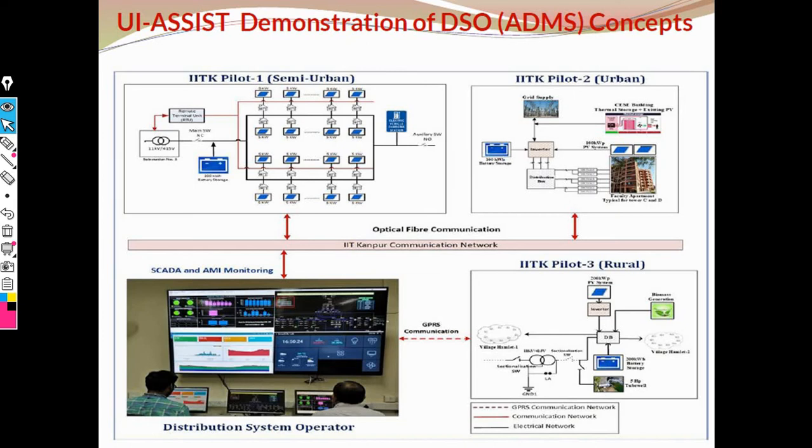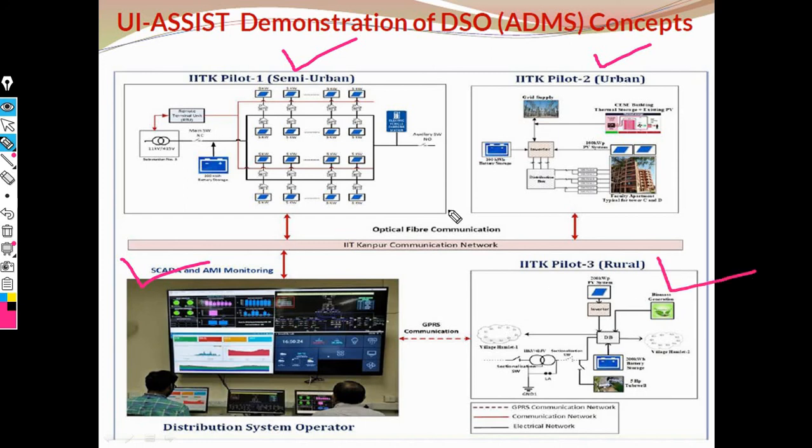Now this is the IIT Kanpur communication network. This is the semi-urban concept and this is the urban concept. This whole system can be controlled with the help of the SCADA system and EMI monitoring. Now the third part is rural electrification.